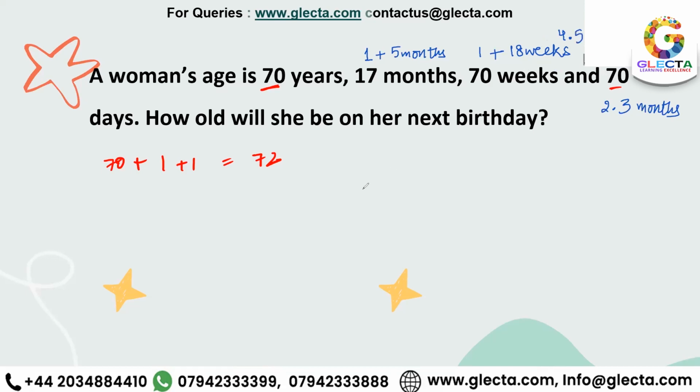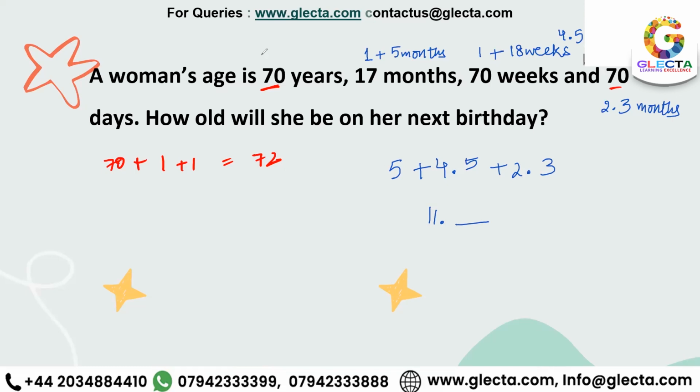Yeah? Now you calculate the sum of the months that we have been having. 5 months plus 4.5 plus 2.3 months. 5 plus 4.5, 9.5. 9.5 plus 2.3. That's approximately 11 point something. Yeah. All right. So that means right now her age is 72 years and some months. Right. So, okay. Noor is saying 74. If you add the months, it will be next year.